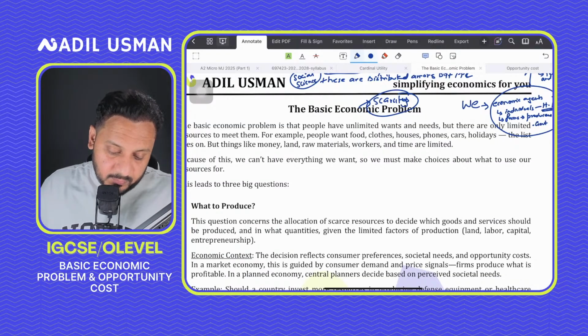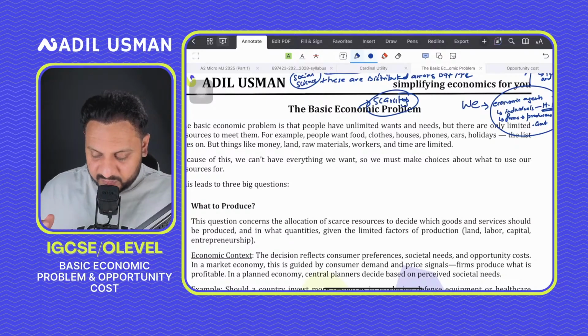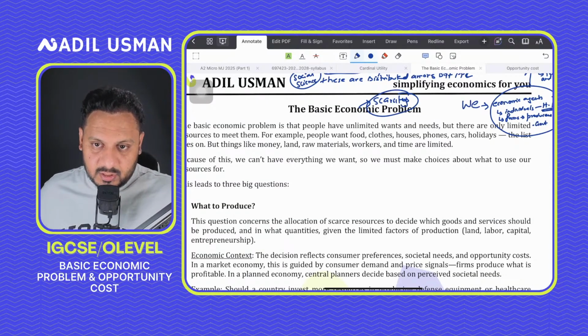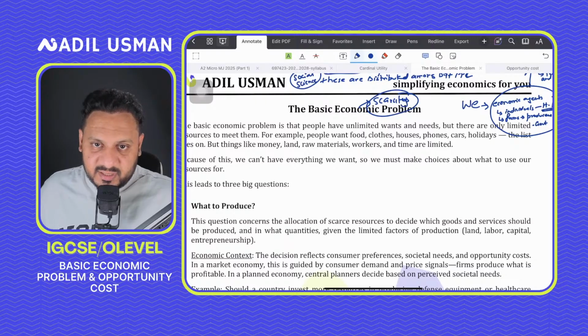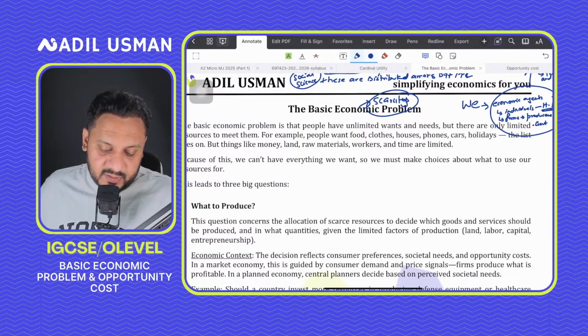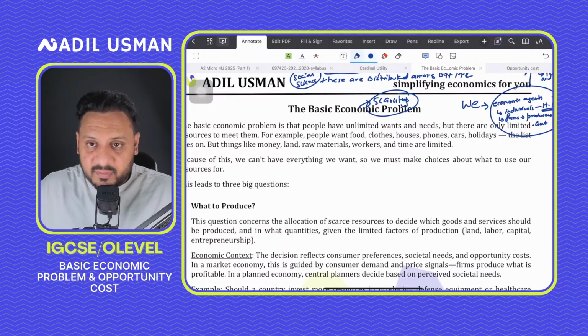Right? So moving forward, guys, we would be moving on to the concept of economic goods and free goods. Up till now we've talked a lot of times about goods and services, and I've been using these words. But we need to understand that goods and services are basically divided into two categories in economics as far as your O-level IGCSE syllabus is concerned: economic goods versus free goods, right?